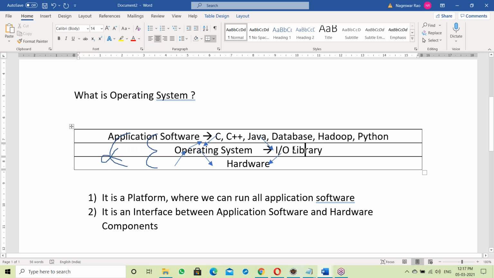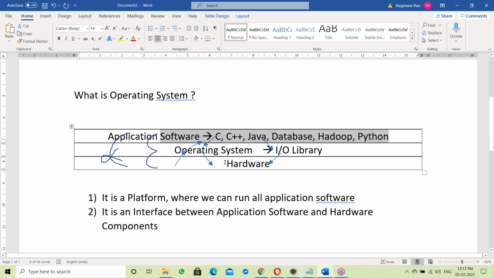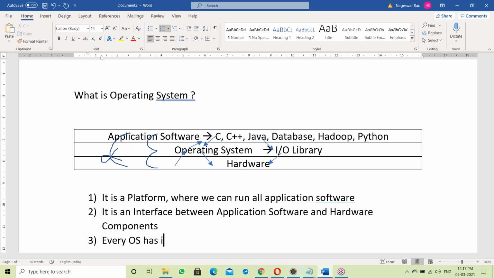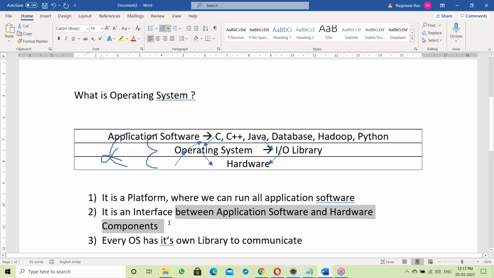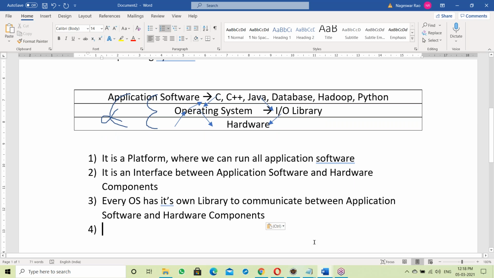So here, with the help of the library, the OS communicates between application software and hardware components. Next point: every OS has its own library to communicate between application software and hardware components. So with the help of the library, it can communicate. In every way, the library is there.